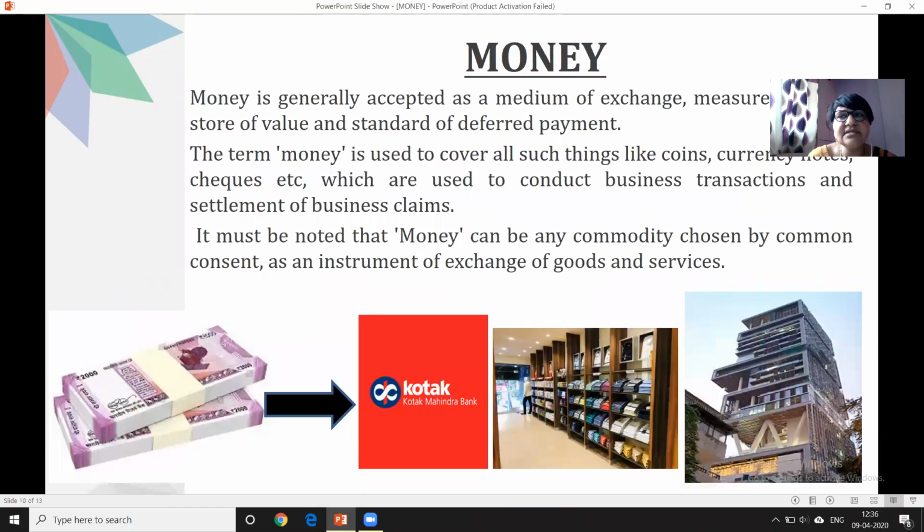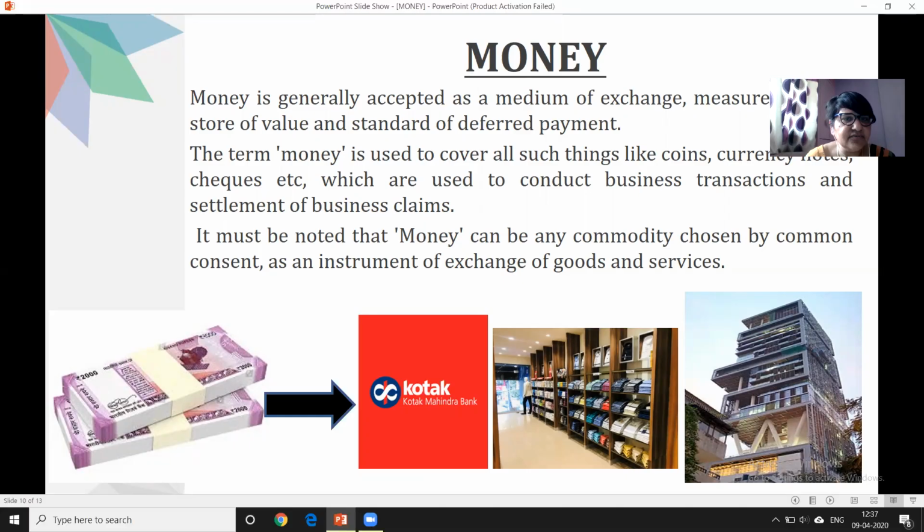So now let's discuss what money actually is. You already studied why money was invented. Now what exactly is money? The definition of money we are going to read. Money is generally accepted as a medium of exchange, measure of value, store of value, and standard of deferred payment. Whatever limitations of the barter system you have studied just now all became the features of money. To make a definition of money, you join all the limitations together, sum them up, and make a definition.